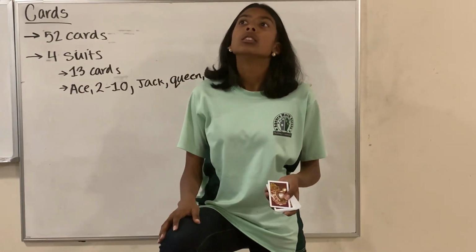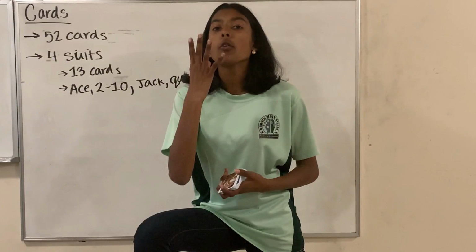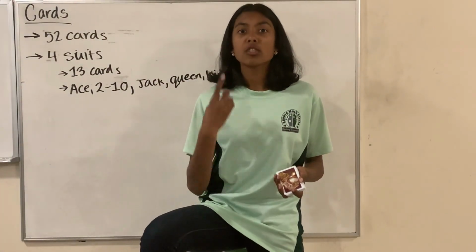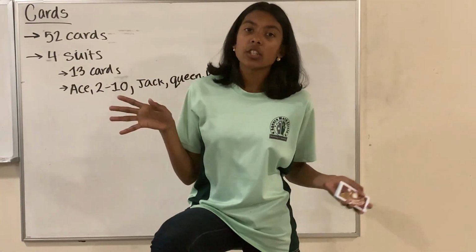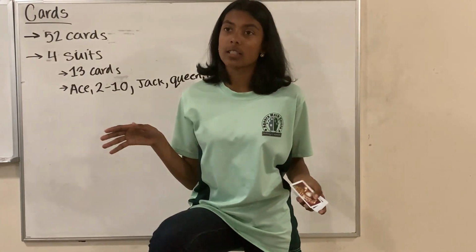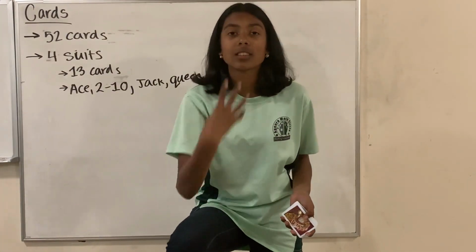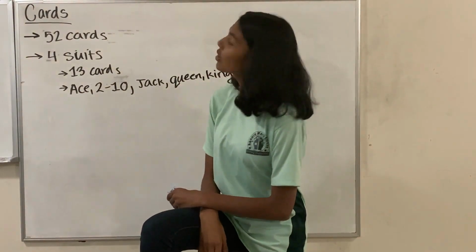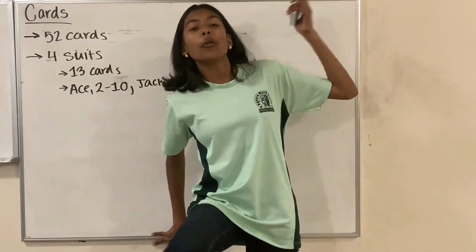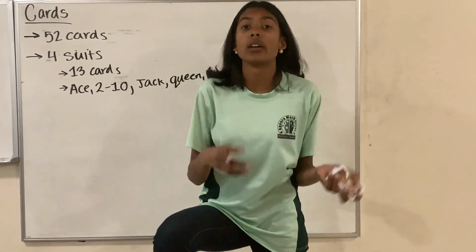And let's try one last example. What is the probability of getting any 3? Well, for this, there are 4 3s, 1 from each suit. There's a 3 of spades, 3 of clovers, 3 of diamonds, and 3 of hearts. So there are 52 total cards, and only 4 3s, and 4 over 52 is 1 over 13.